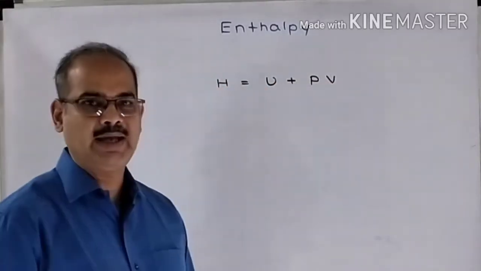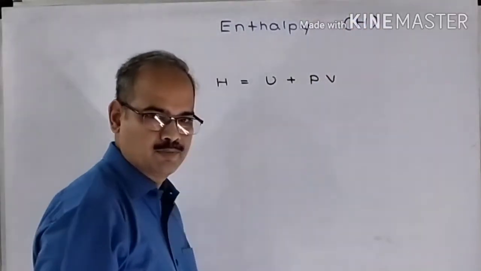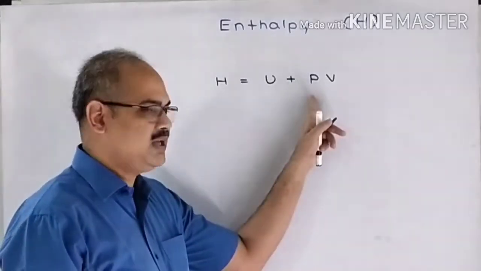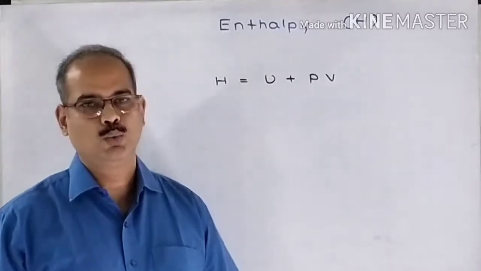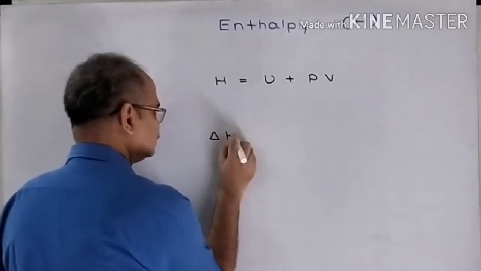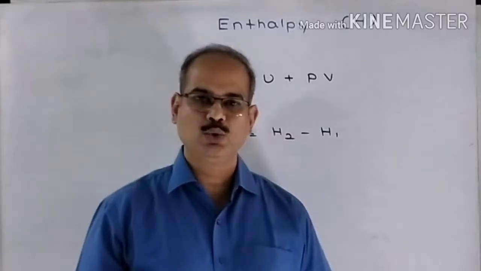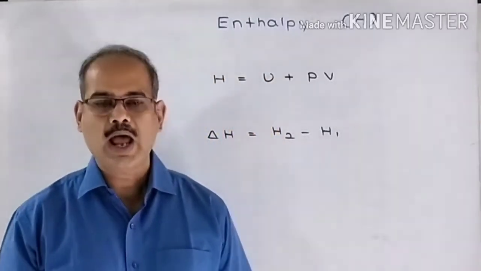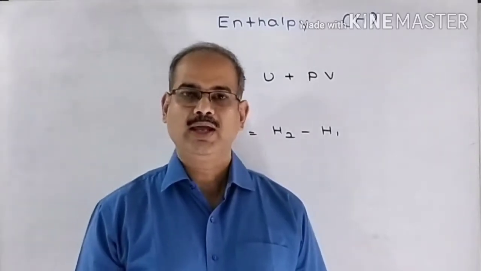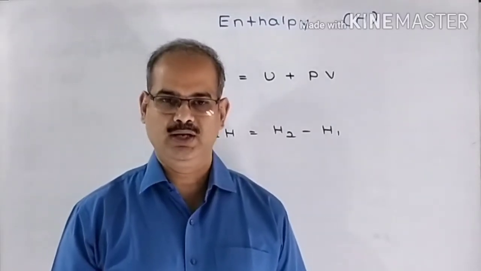What is H? H is enthalpy. So enthalpy is denoted by the letter capital H. What is U? Internal energy. What is P? Pressure. And V is the volume. Change in enthalpy is given as H2 minus H1, where H2 is enthalpy in the final state and H1 is enthalpy of the initial state. Remember, enthalpy is a state function and it is an extensive property.